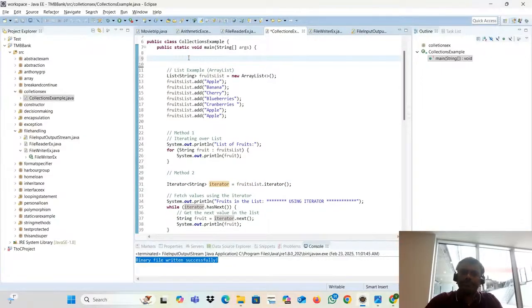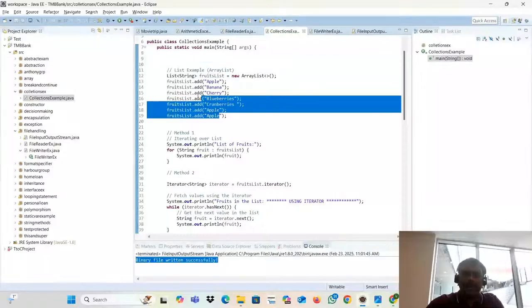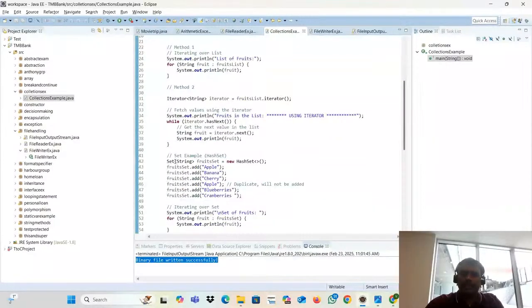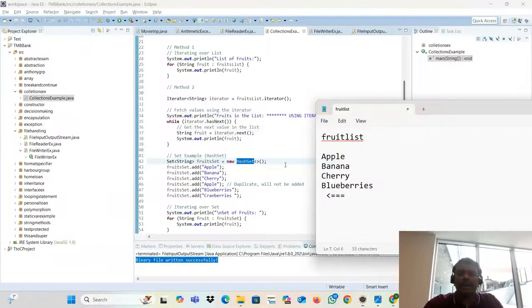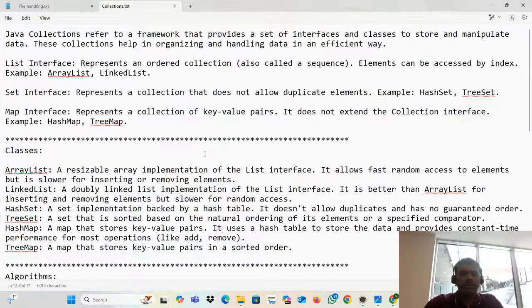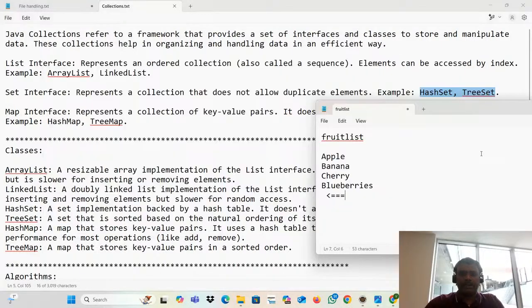What about the set? Same stuff, same add method. See that again, how I used it: List<String> fruits = new ArrayList. Instead of that, I have to use Set<String> fruitSet = new HashSet. That's all. Again, you will feel that. How this class is coming, I told, right? You need to use any of these particular classes.